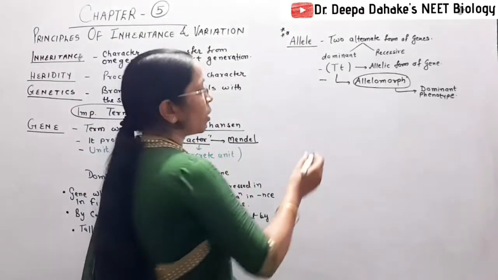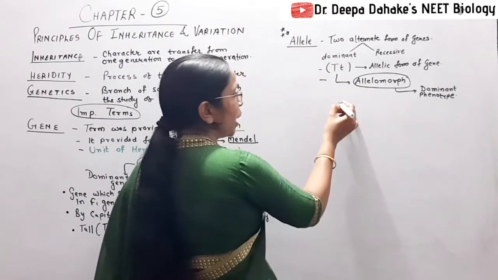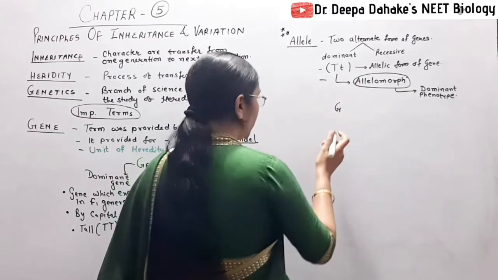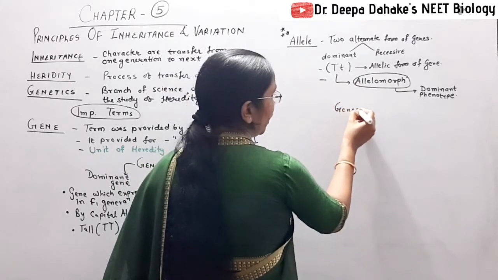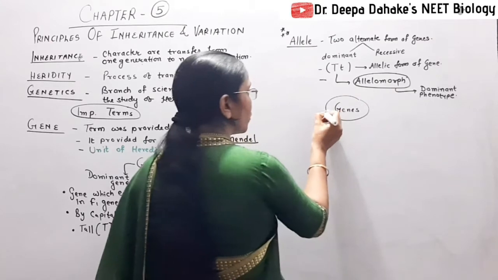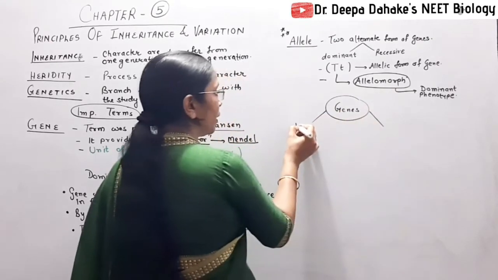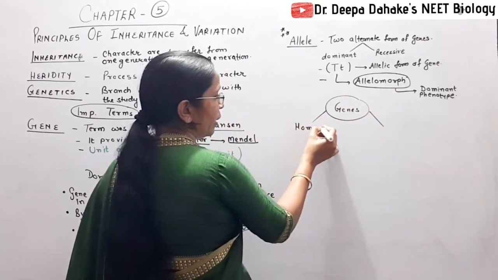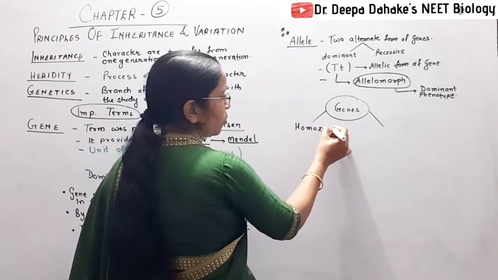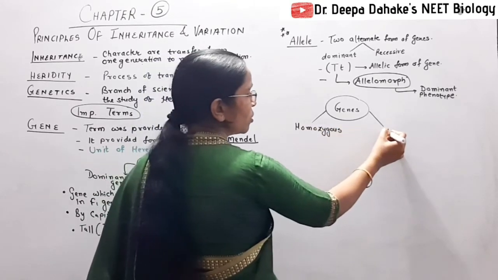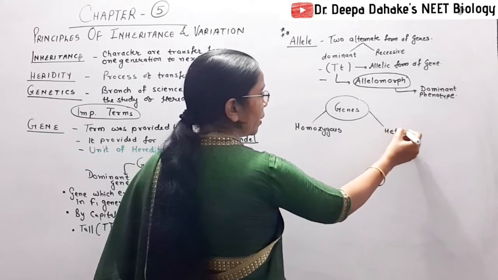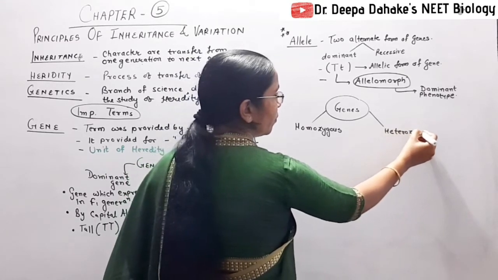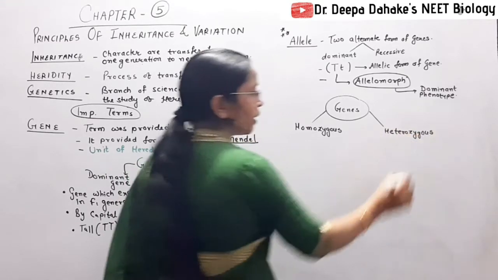Now we come towards the two states of the genes. Genes are present in two forms, either homozygous or heterozygous form.